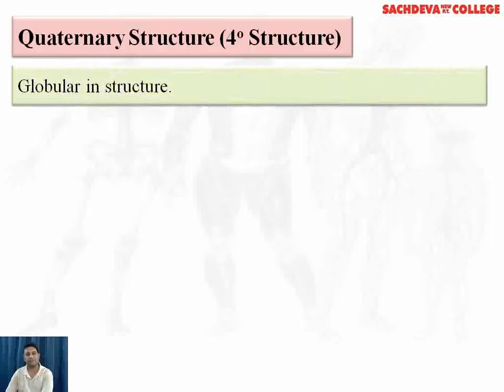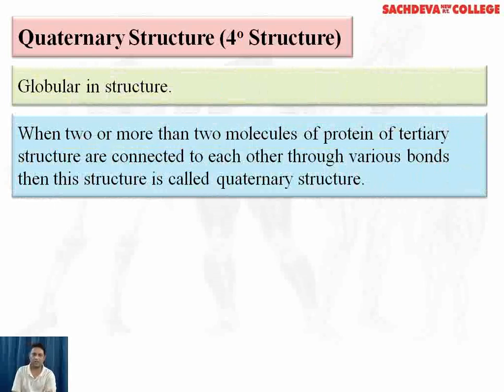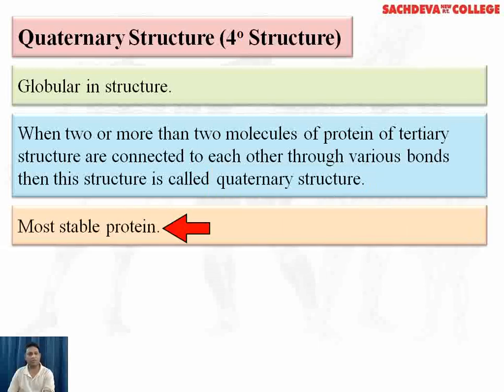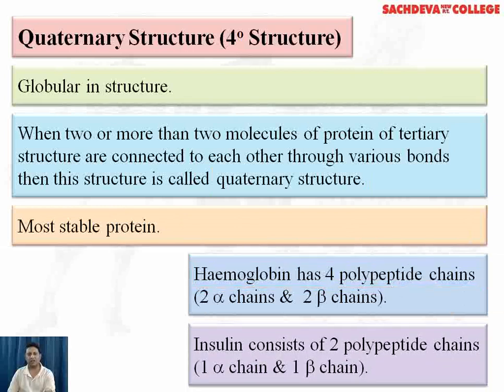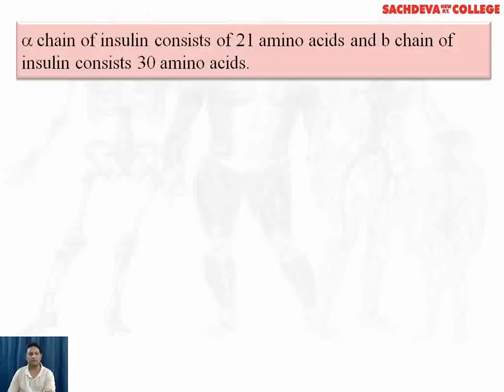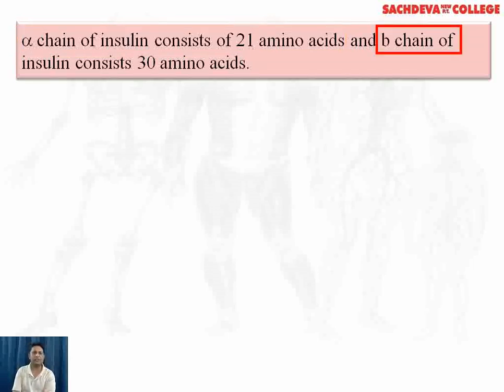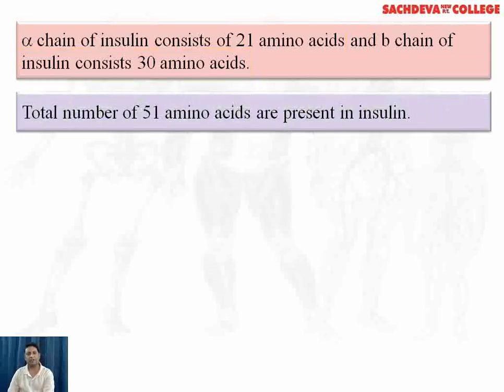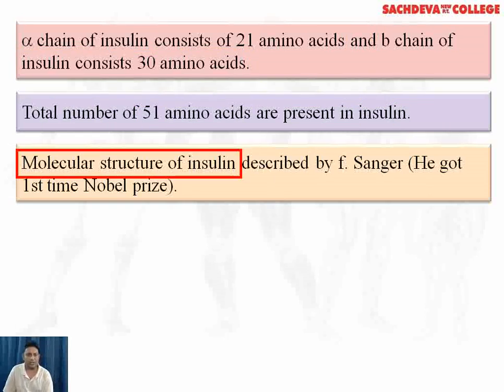Quaternary structure. Globular. When two or more molecules of proteins of tertiary structure are connected to each other through various bonds, then the structure becomes a quaternary structure. Most stable protein. Hemoglobin has 4 polypeptide chains. Insulin consists of 2 polypeptide chains. Alpha chain of insulin consists of 21 amino acids and beta chain of insulin contains 30 amino acids. Total 51 amino acids are present in insulin. Molecular structure of insulin was described by Sanger, who got the Nobel Prize.